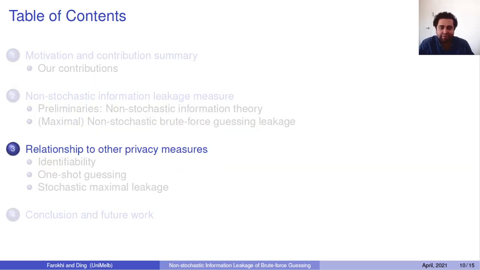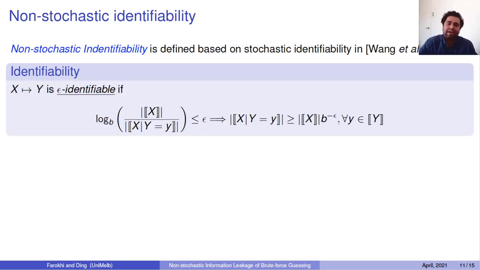Now let's get to understanding the relationship of what we have defined in this paper with the other measures of privacy that already exist in the literature. One is non-stochastic identifiability. If we pick up the stochastic identifiability from this paper from 2016 and extend it to the non-stochastic case, so if we forget about the distributions and only worry about the ranges, we say that the map between x and y is epsilon identifiable if the size of the range of x divided by the size of the range of x given access to the realizations of y is upper bounded by epsilon.